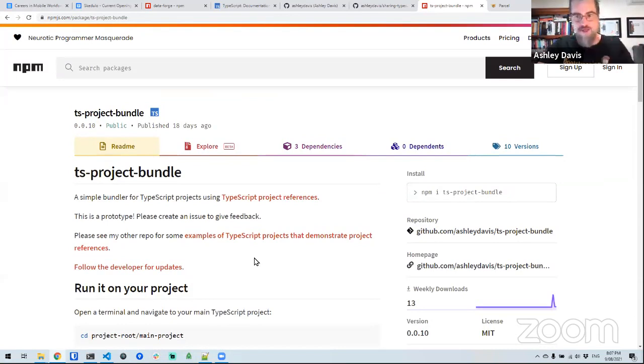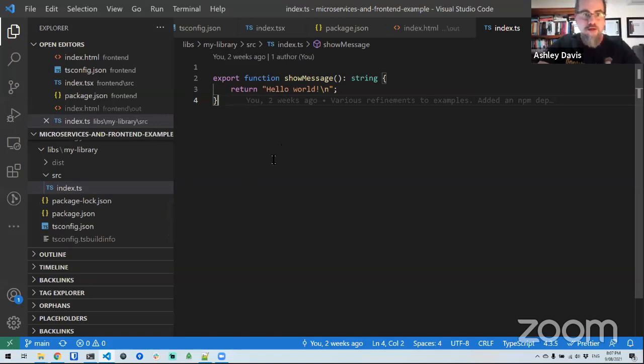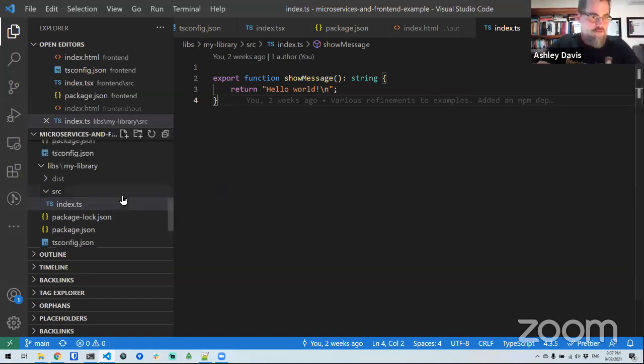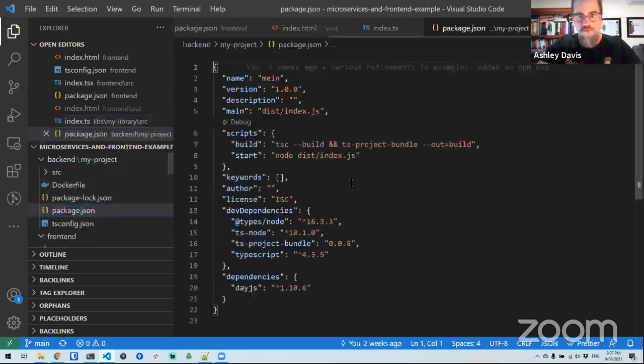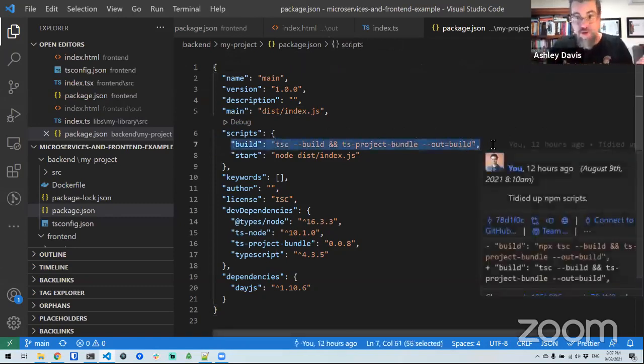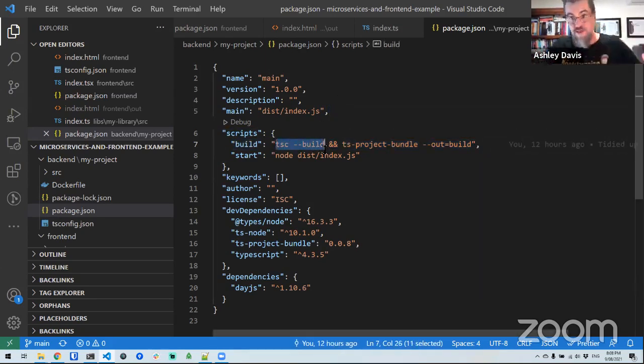I was going to show this, but I didn't come here. This is super simple. You can install it, and I'll show you how it runs here. Now, where did I have that? I think it was in the package file for my project. Yeah, so the build process for my microservice, or whatever project where I'm bringing in the shared TypeScript libraries, builds the current project and all the dependencies. But then I'm running my little command line tool here, TS project bundle.